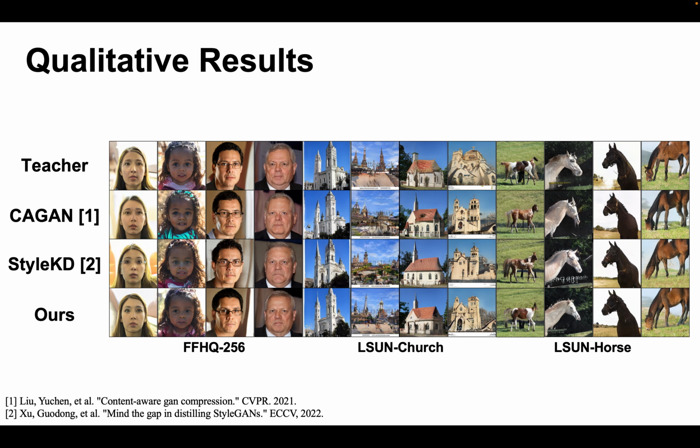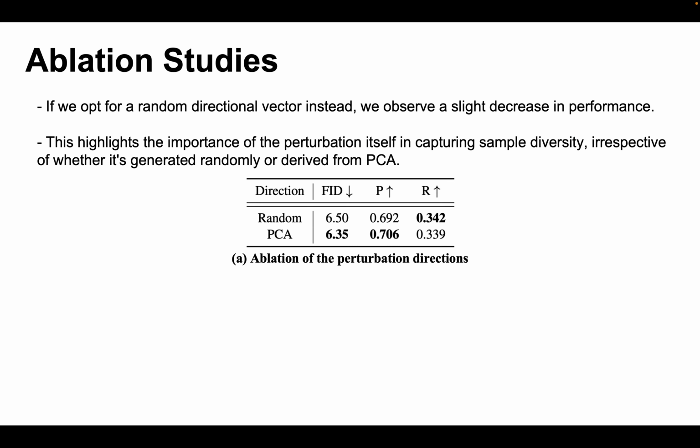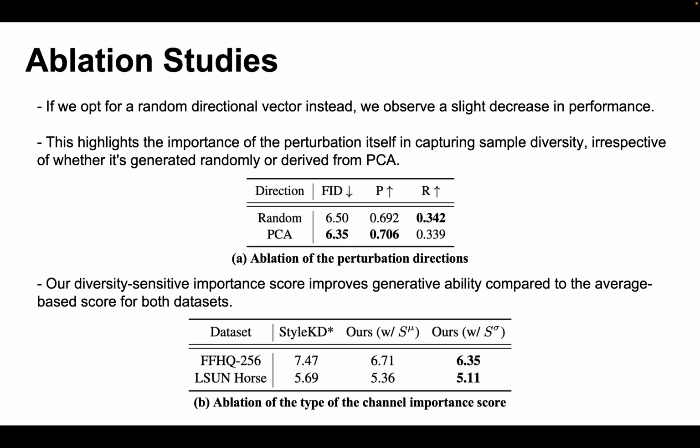Our channel pruning method enhances both the FID and recall scores. We generate images more similar to the teacher model compared to previous compressed models. For our ablation studies, if we use random directional vectors, we see a slight decrease in performance. This highlights the importance of perturbation in capturing sample diversity, regardless of whether it's random or PCA derived. Also, our diversity-sensitive impedance scores improve generative ability compared to the average-based score for both datasets.